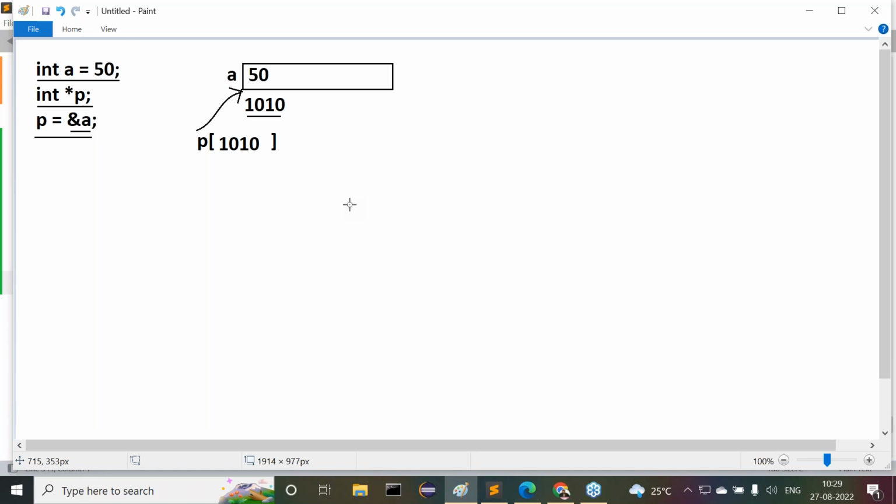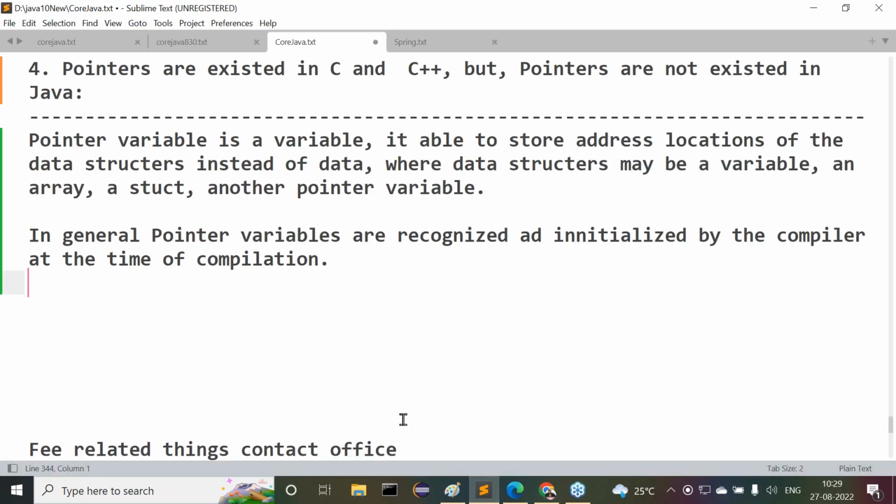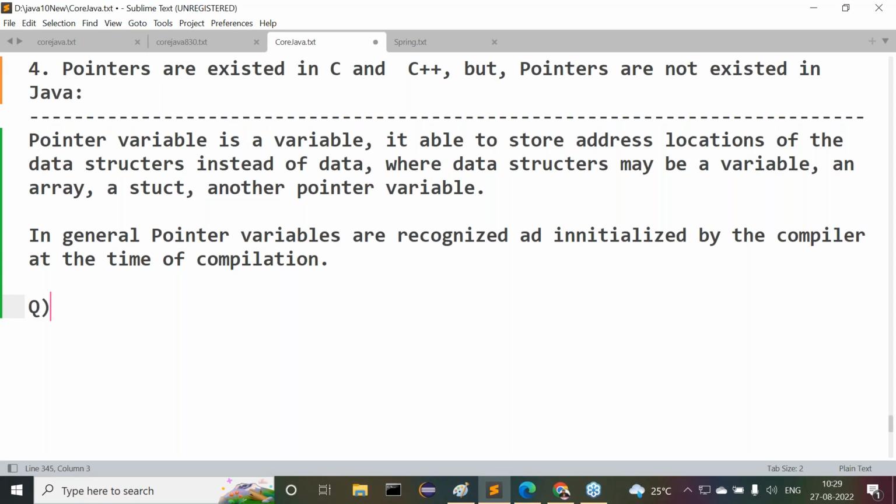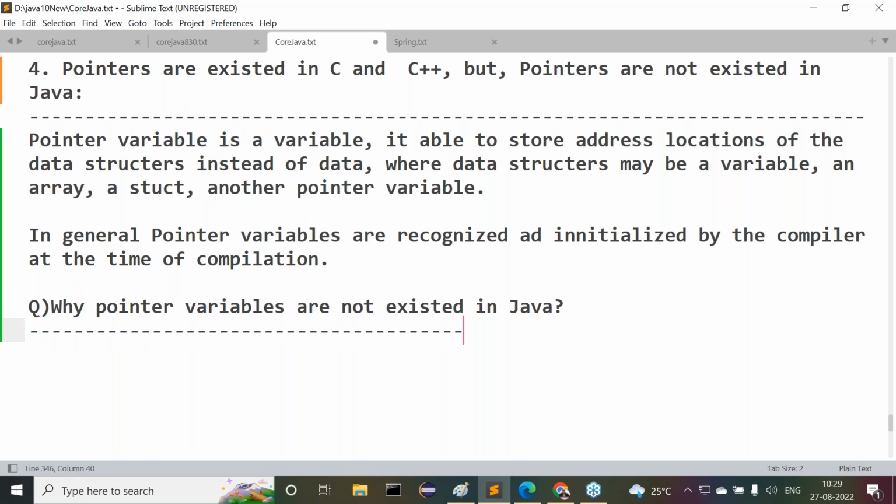I have nearly 3 to 4 reasons. Try to understand these reasons clearly. Guys, observe carefully. This is one of the interview questions for us: why do pointer variables not exist in Java? Here I will give some answers to you. Try to understand these answers clearly. Answer number 1.